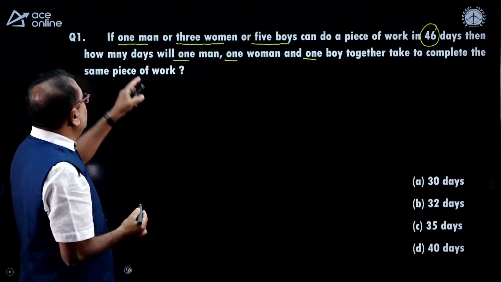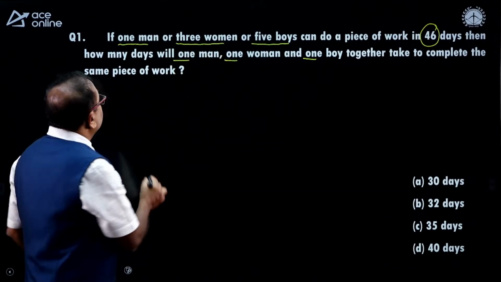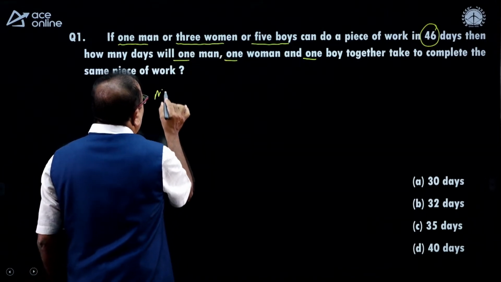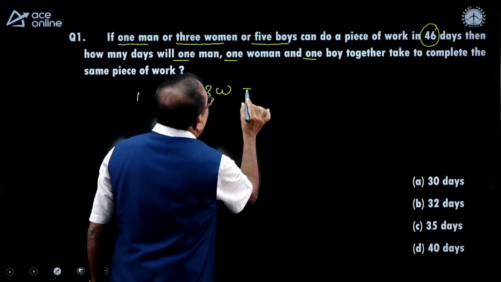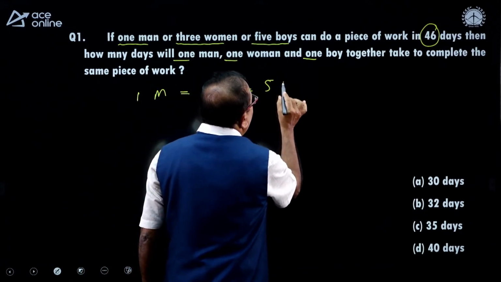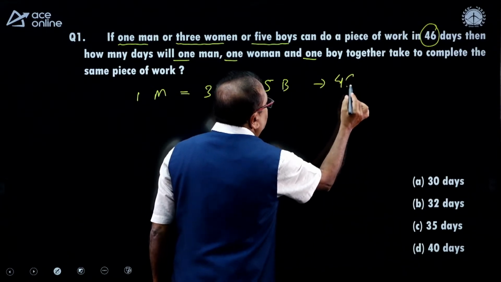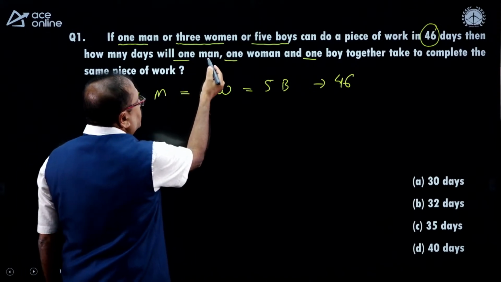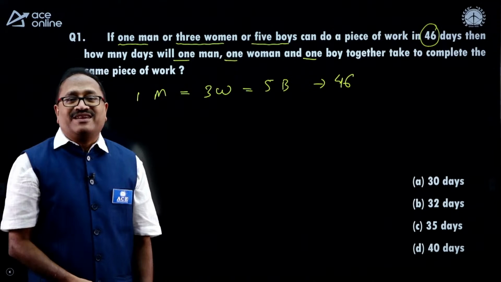The question is very clear, right? 1 man or 3 women or 5 boys can complete a work in 46 days. Then 1 man, 1 woman and 1 boy can complete the work in how many days?